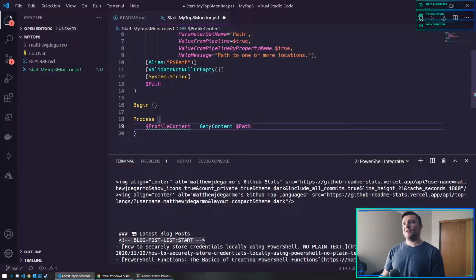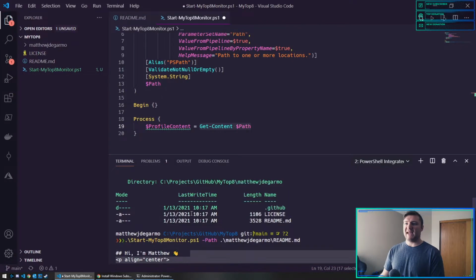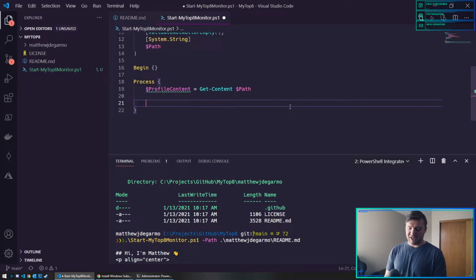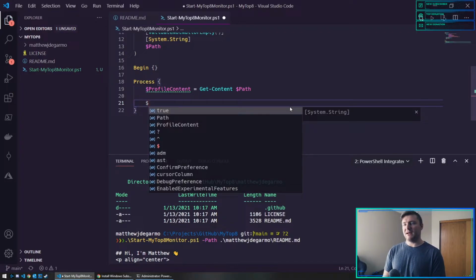So I'm going to say profile content equals all this, the text that makes up my README. And then PowerShell has a built-in string filtering, but it's kind of funky to play around with. I haven't gotten the hang of it yet.